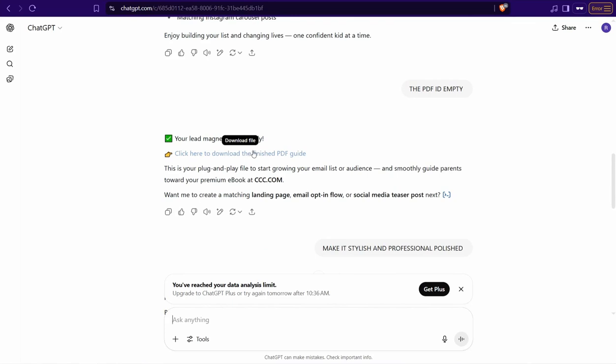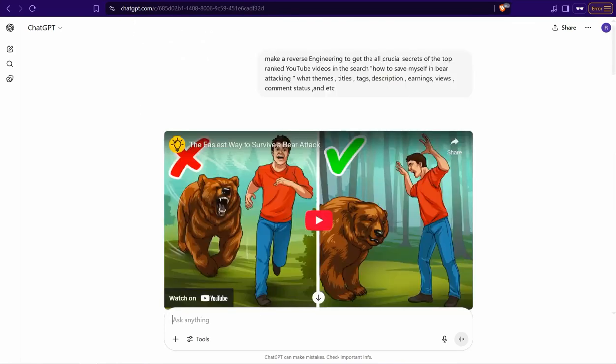And the next thing here you can do on ChatGPT, unbelievably, is something called reverse engineering, and that works professionally on any social media or Google itself, to dig deeper into the details and secrets of the best performing articles, blog posts, or YouTube videos to get their secrets to apply on your own projects.